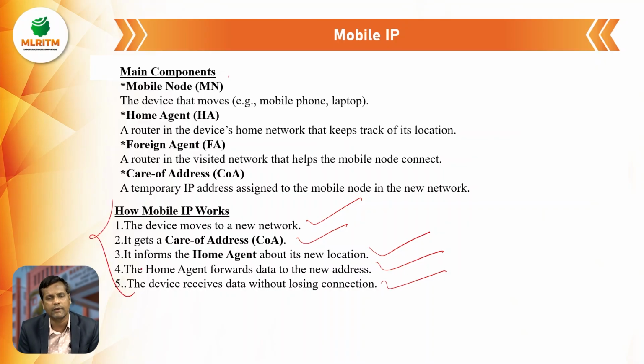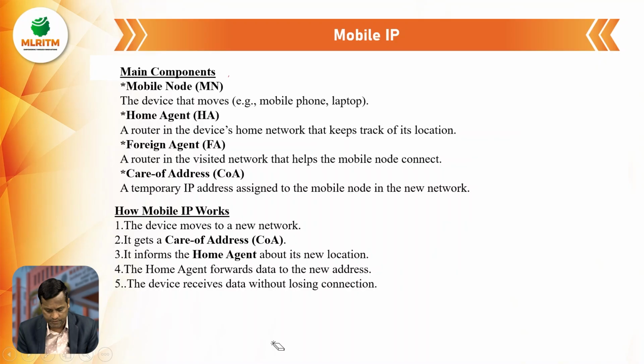This is how mobile IP works. These are the main components of mobile IP and how mobile IP works.